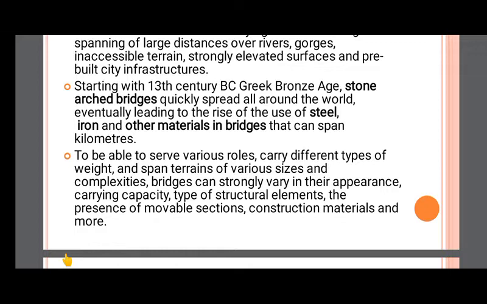This eventually led to the rise of the use of steel, iron, and other metals in bridges that can span kilometers. The development went from timber to stone arch bridges, then to steel, iron, and other materials, and now bridges span kilometers.